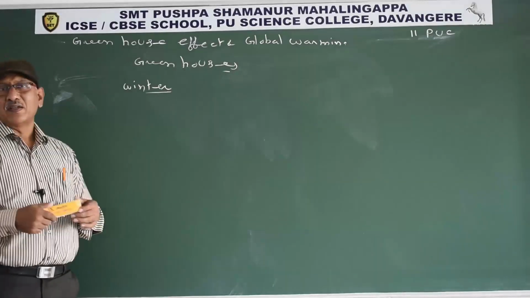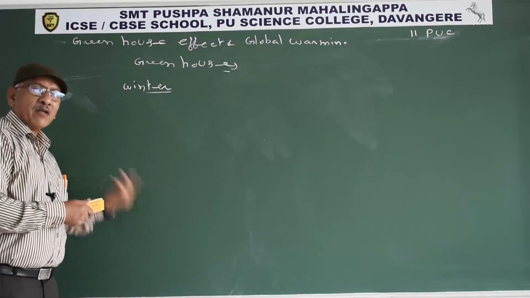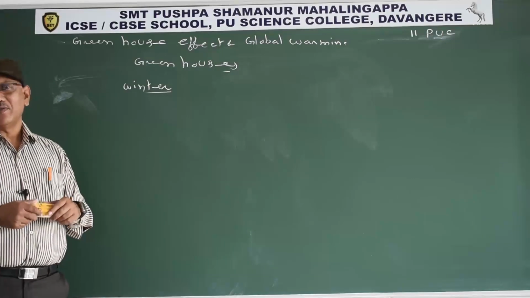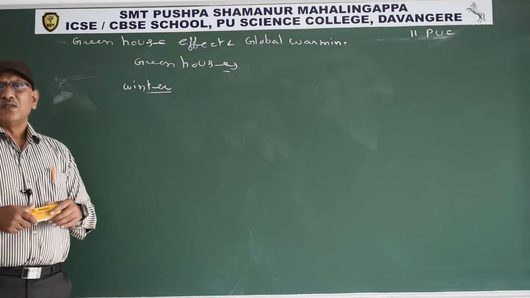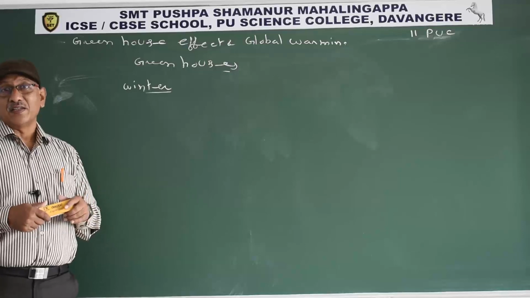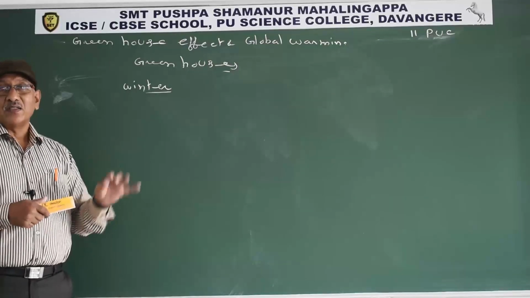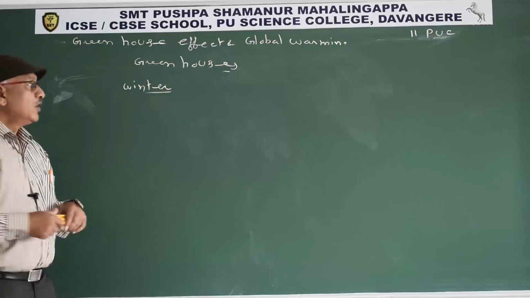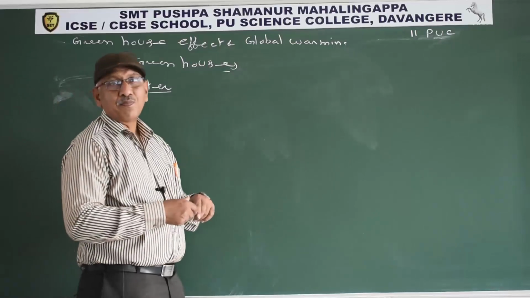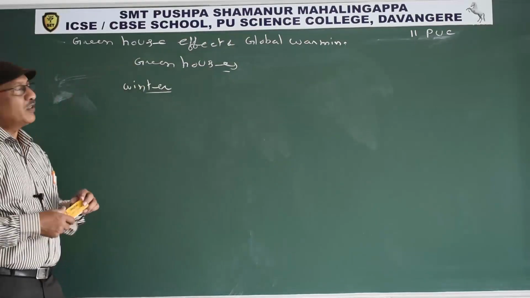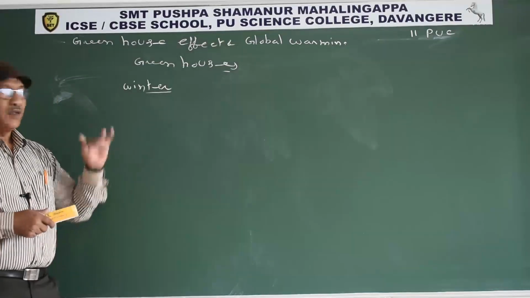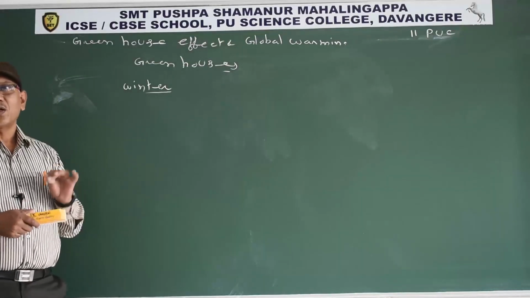Actually greenhouse effect is common naturally also. Without greenhouse effect, earth temperature is minus 18 degrees Celsius, but average earth temperature is 15 degrees Celsius. So what is solar flux? The solar radiation continuously reach the earth atmosphere is known as solar flux.